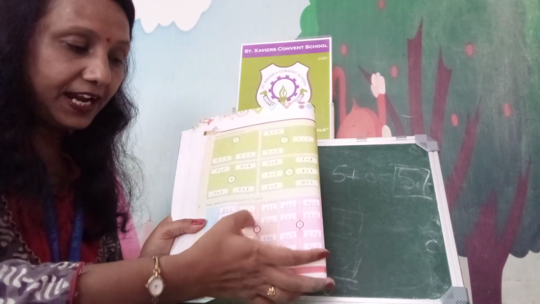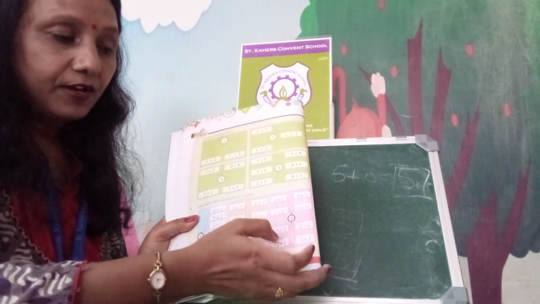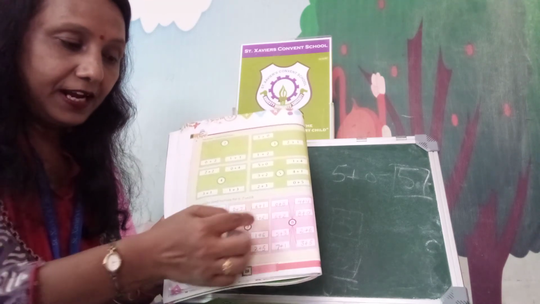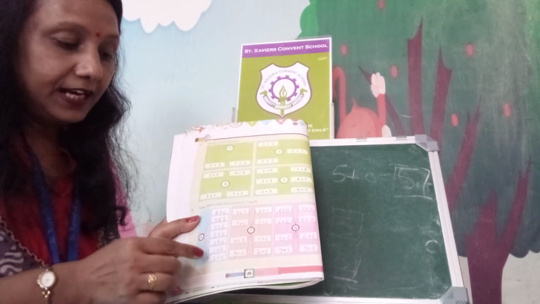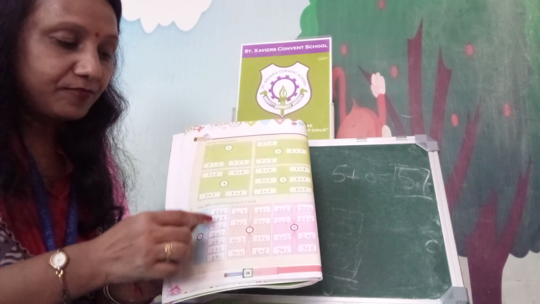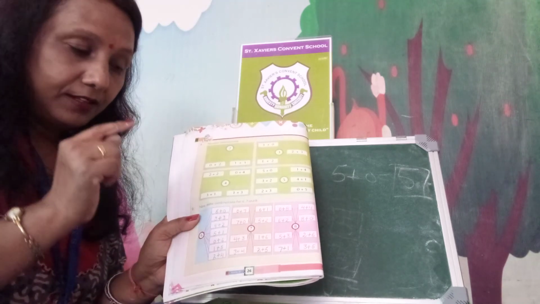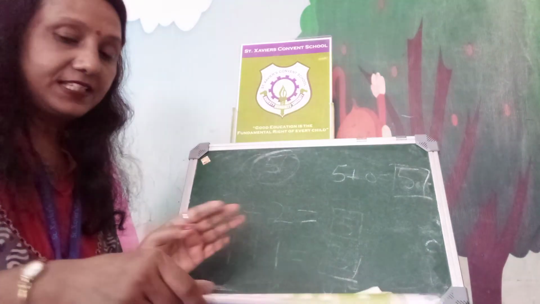How many ways? 8 ways. Now here 8 ways we will add numbers, the answer will come 8. 1, 2, 3, 4, 5, 6, 7 ways when we add, that answer will come 6. Okay? That many ways we can just add the digits.